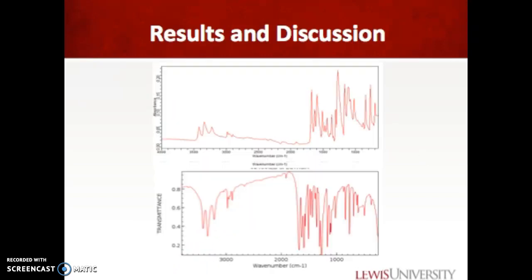Here you see the experimental IR of benzocaine on top and the literature IR shown on the bottom. The experimental IR strongly suggests that almost pure benzocaine was obtained. Some notable peaks are the amine group shown by a peak around 3,300 right here, and an ester group shown in a peak around 1,700 right here and right here.